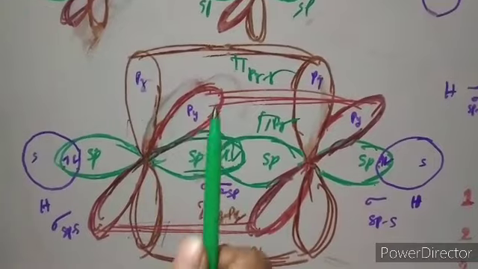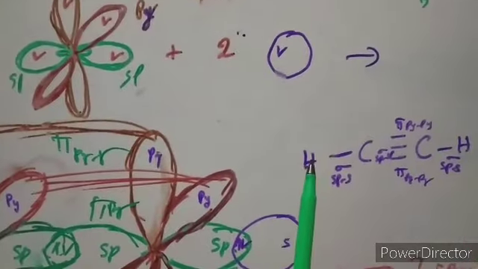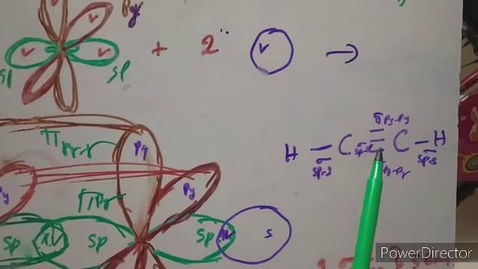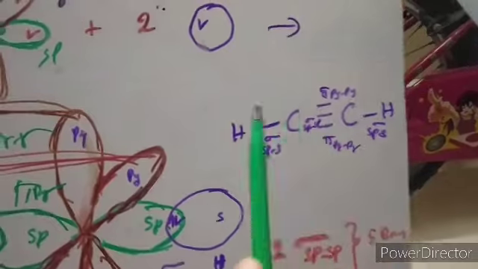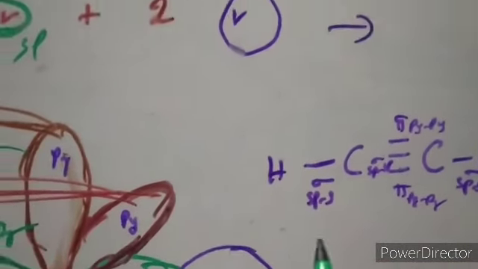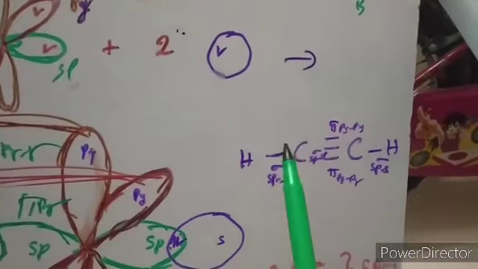And this carbon has 3 pairs, 2 threes are 6, and the other pair is with the hydrogen. So totally 2, 4, 6, 8. So carbon got stability. This carbon also got stability. So this is the way the molecule is formed.